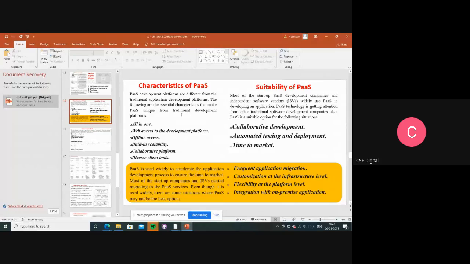For example, in my laptop I don't have any C software or Java software, but I have implemented one code. Now I want to deploy it and check the output. So what will I do? Directly I go to the browser and look for online software. I paste my code and run it, and it gives the output.